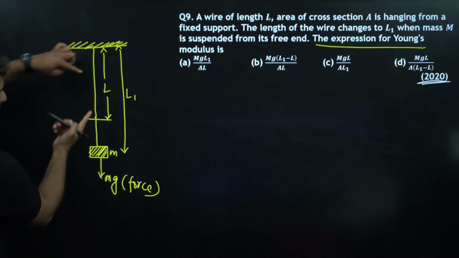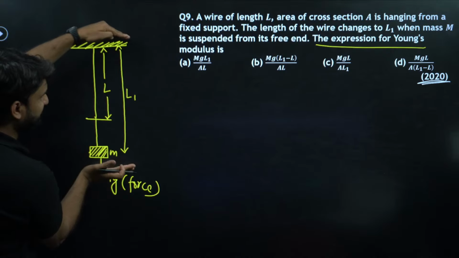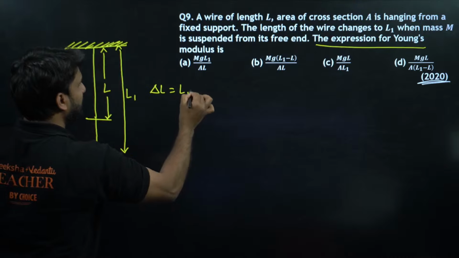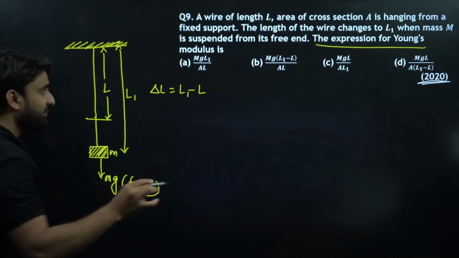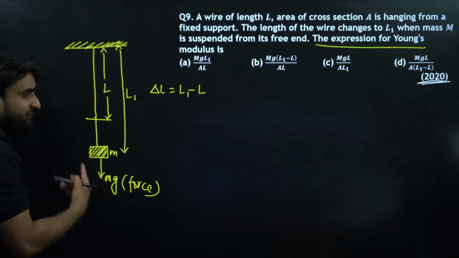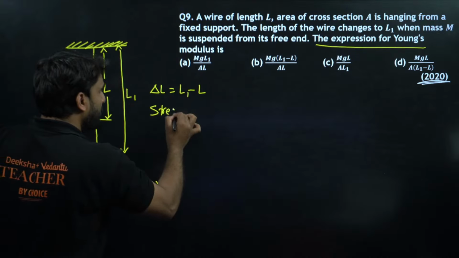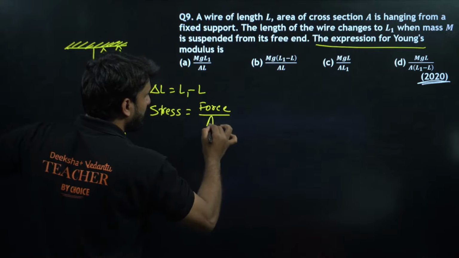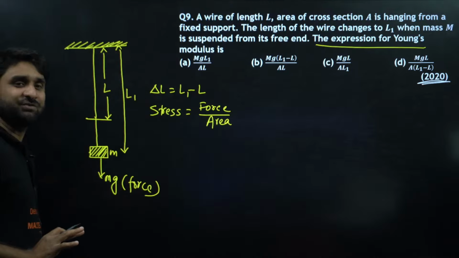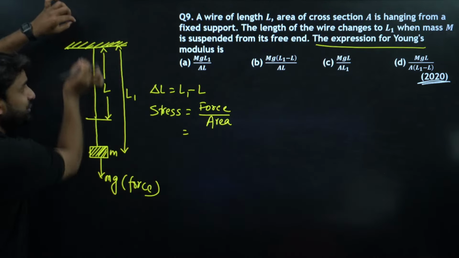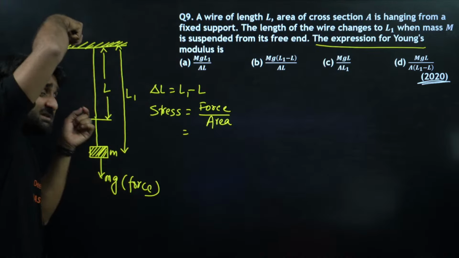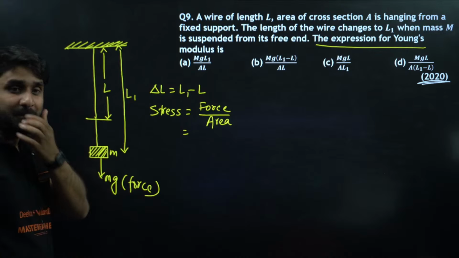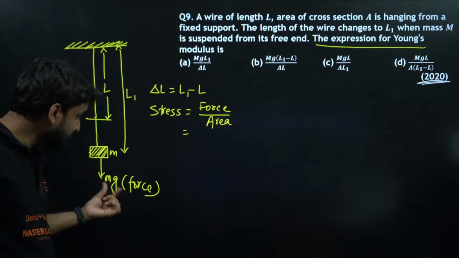Very easy question, my dear. If this was the initial length and this is the final length, so what is delta L here? Delta L will be L1 minus L, right? Now what is the stress here? Stress is equal to force divided by area. I hope you all know this is the formula for stress. Which force is acting on this wire? The weight of the object, which is increasing the length, making the expansion. So here the force is equal to weight.